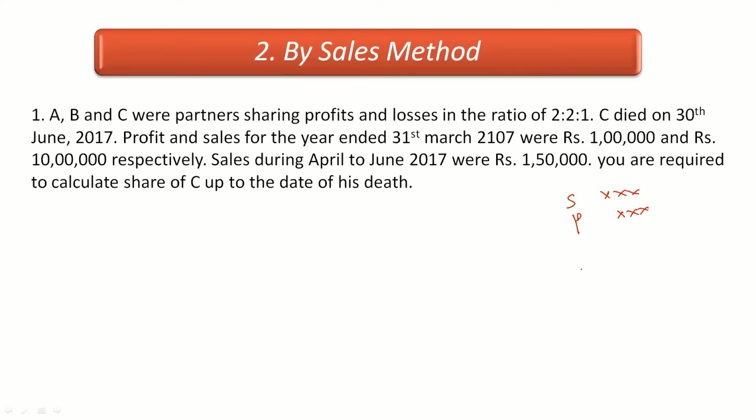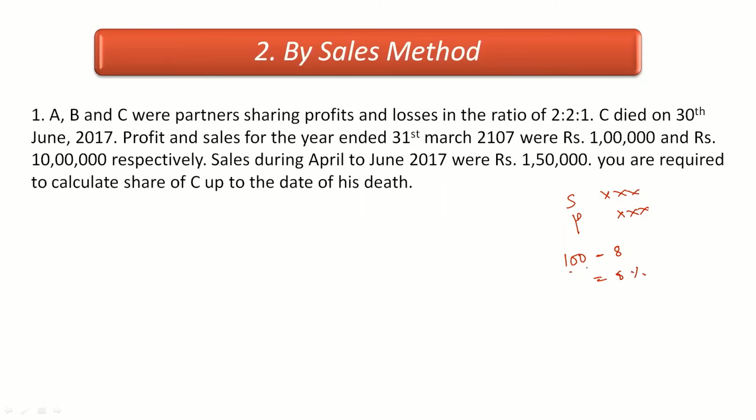So here we have to find out the profit percentage or profit margin. Suppose I'm telling that in the previous year I sold 100 units, and for that I got 8 rupees as profit. For 100 rupees I'm getting 8 rupees as profit. So here we can easily say that 8% is the profit margin.